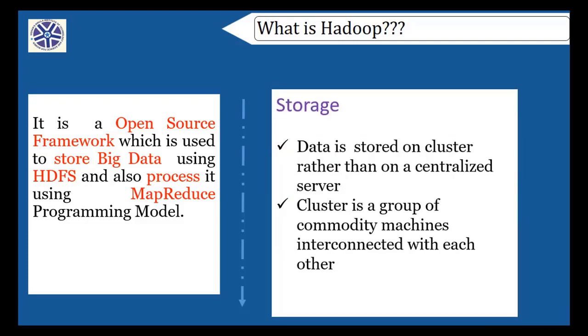The next one is storage. The data, big data, cannot be stored on a centralized server because it is large volumes of data. The single machine cannot accommodate, isn't it? So what we are doing, how we are going to store it? We are forming a cluster. Cluster means group of commodity machines interconnected with each other using a LAN. On the top of the cluster, I am going to install the Hadoop. After that, I am going to give the data to the Hadoop. The Hadoop will distribute the data onto the cluster.